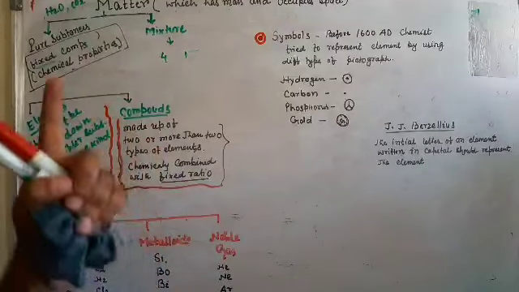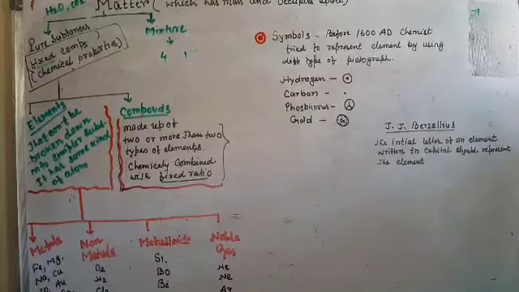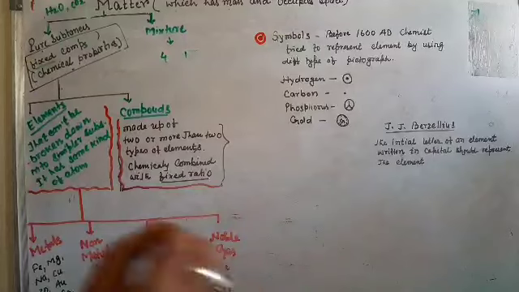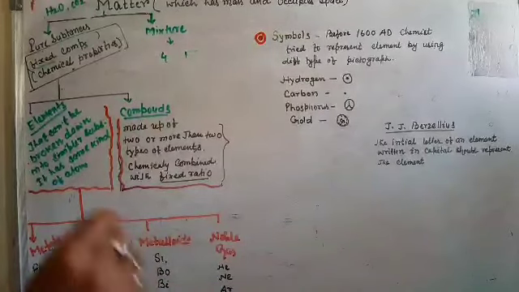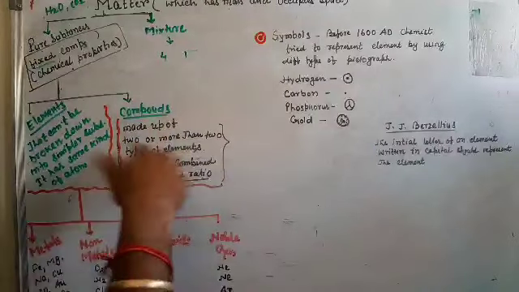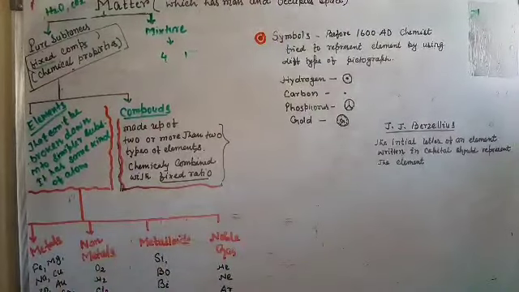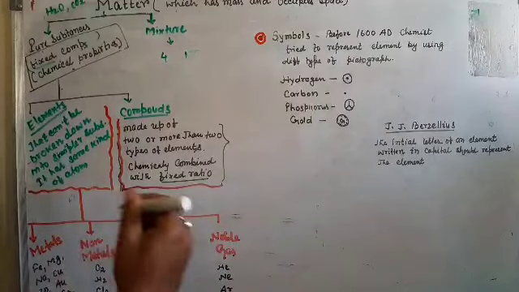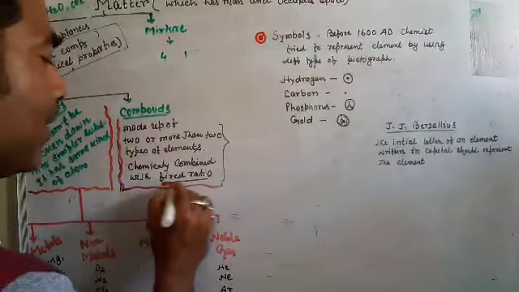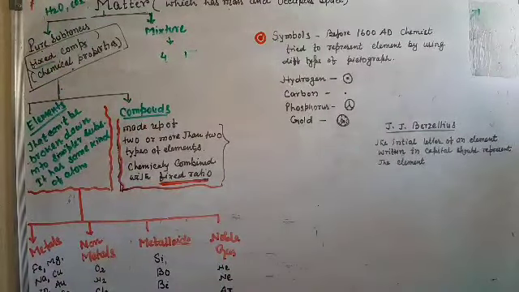Elements have the same kind of atom. Examples: iron, magnesium, sodium. All are elements because they are made up of the same kind of atom. And what is a compound? Compounds are made up of two or more types of elements which are chemically combined in a fixed ratio. When you write the definition of a compound, always write this portion, fixed ratio.